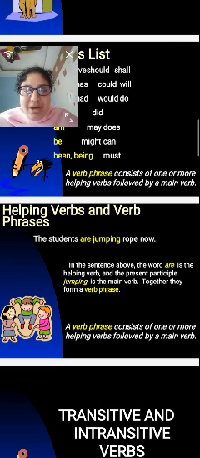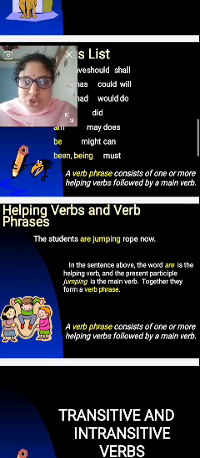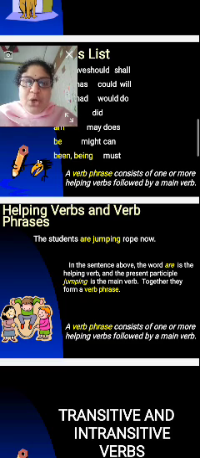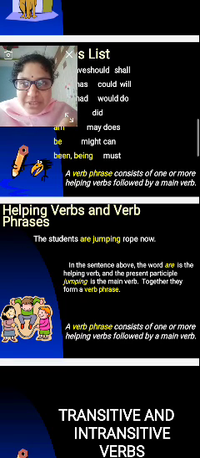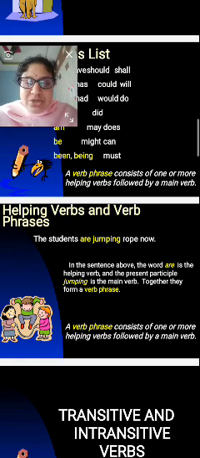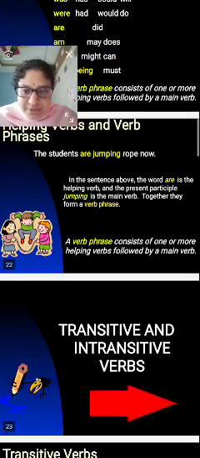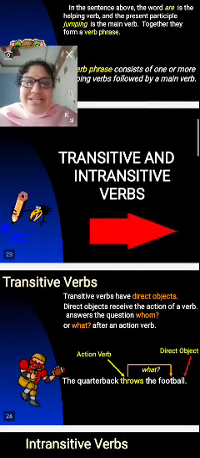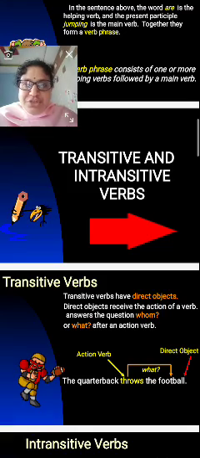I already told you that a verb phrase consists of one or more helping verbs followed by the main verb. So in the students are jumping rope now, are comes under the helping verb and jumping comes under the main verb, and it is the present participle. So a verb phrase consists of one or more helping verbs followed by a main verb. Next, transitive and intransitive verbs.